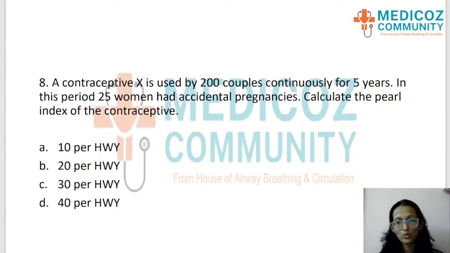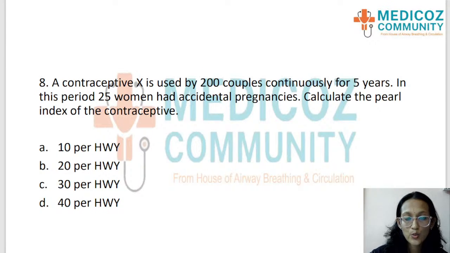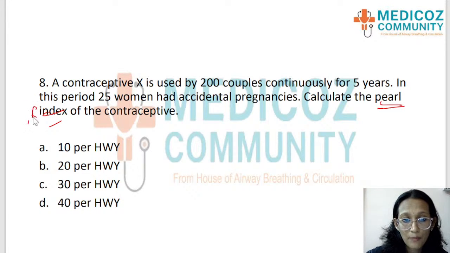Okay, moving on to the next question, which is from the contraceptives. The 8th question is, the contraceptive X is used by 200 couples continuously for 5 years. In this period, 25 women had accidental pregnancies. Calculate the Pearl index of the contraceptive. Okay, so Pearl index, students, it's a very, very important topic. It keeps coming. Calculation of Pearl index keeps coming for exam. So please make sure you know what the concept is, what the formula is.